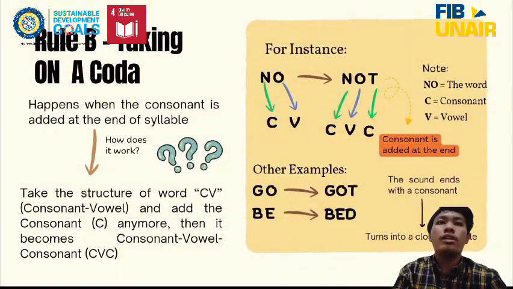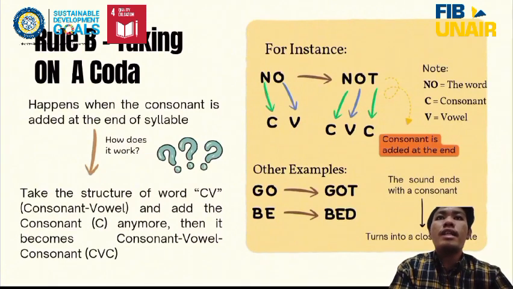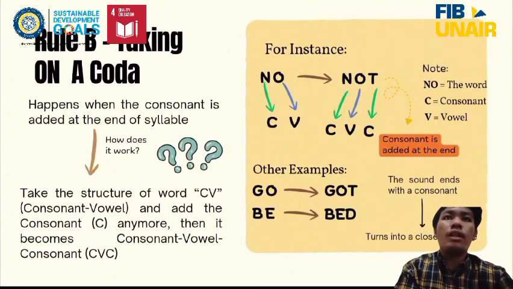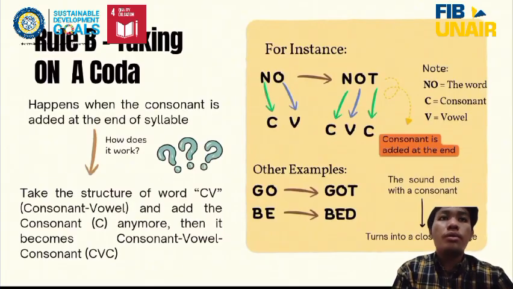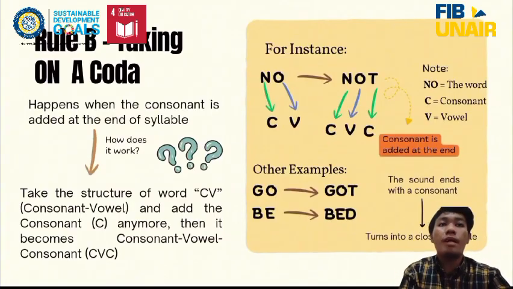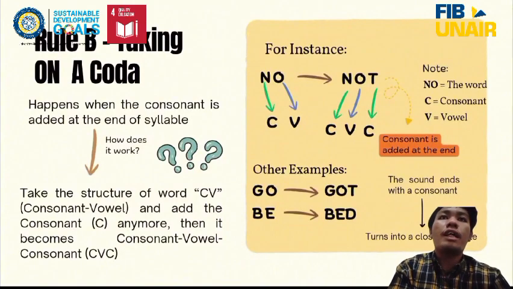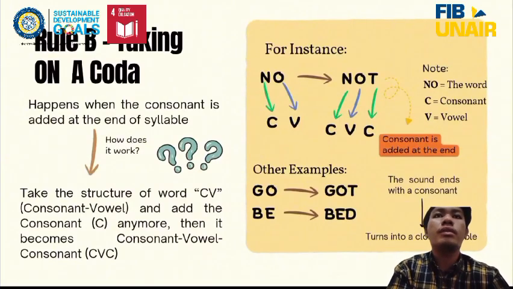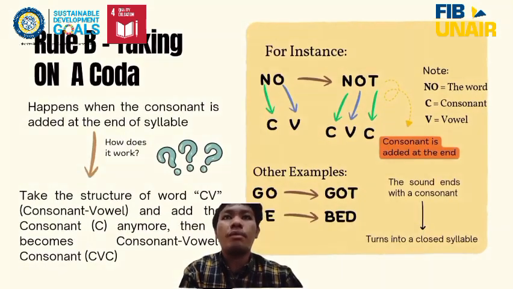Next, rule B, taking on a coda. In this rule, a consonant is added at the end of a syllable. It turns from CV into CVC, consonant vowel into consonant vowel consonant. For instance, the word no becomes not: consonant, vowel, and consonant at the end. This produces a closed syllable because the sound ends with a consonant. Other examples are go and be becoming got and bed. By adding a coda, the syllable becomes a closed or checked syllable.